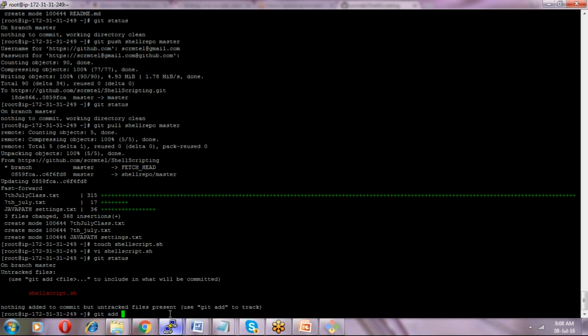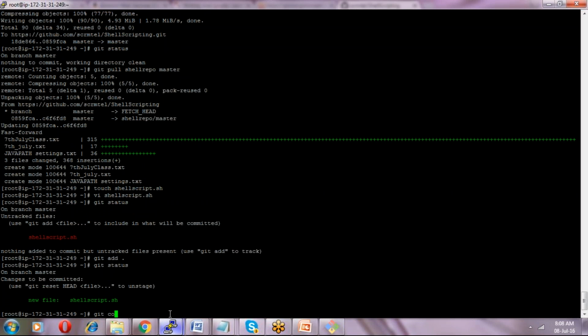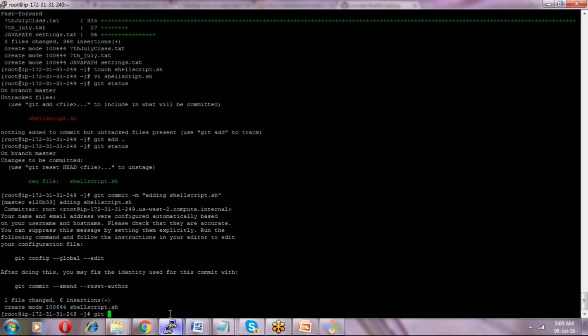So git add, git status, and then git commit -m adding shell script.sh. Okay, git status.